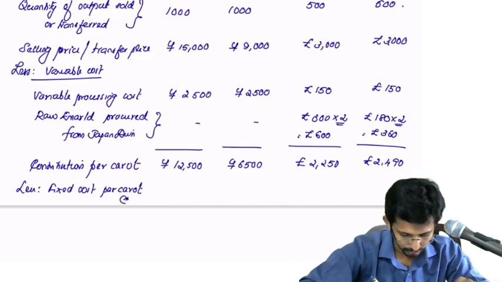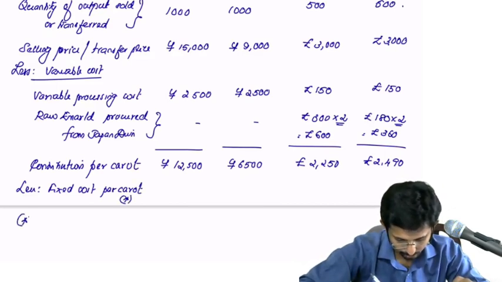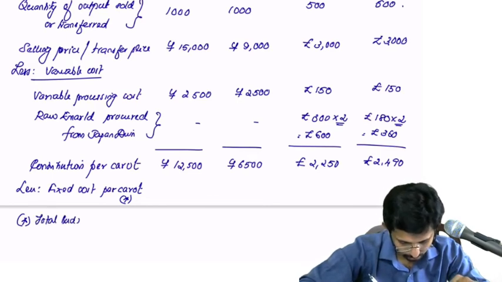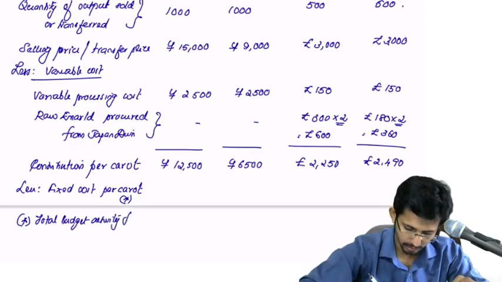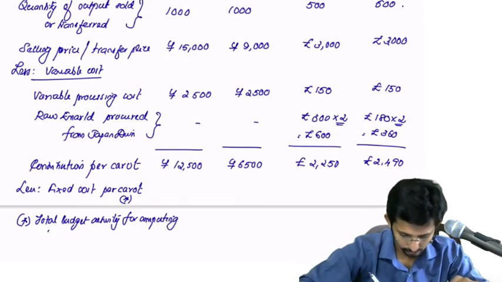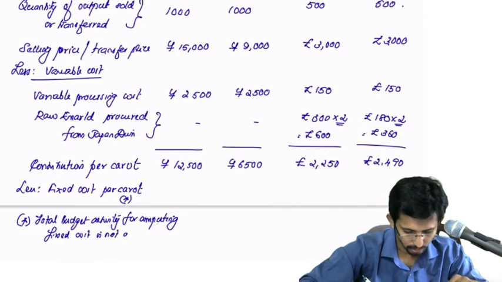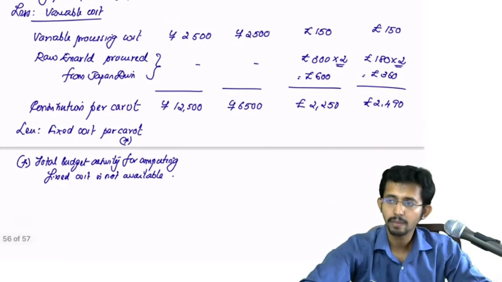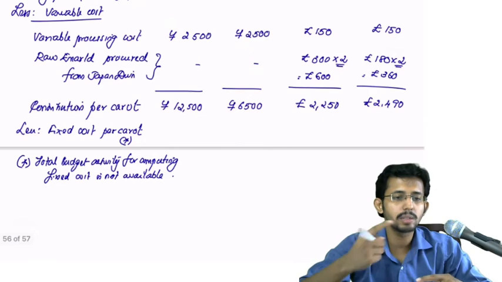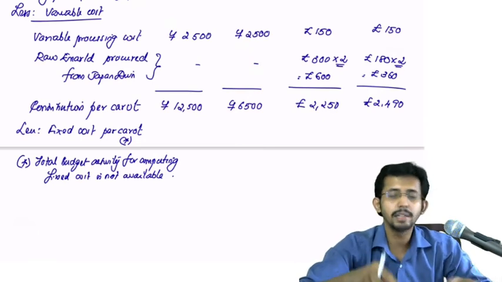Okay, so here under that you can write total budget activity for computing fixed cost is not available. If it was available, then you could have easily multiplied the contribution with the number of units and computed the total contribution, from which you can reduce the total fixed cost.